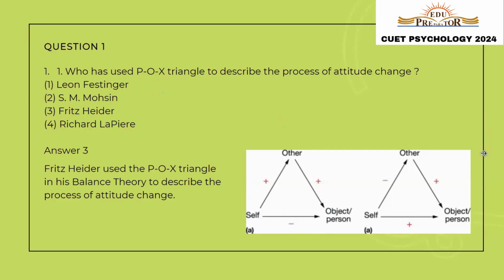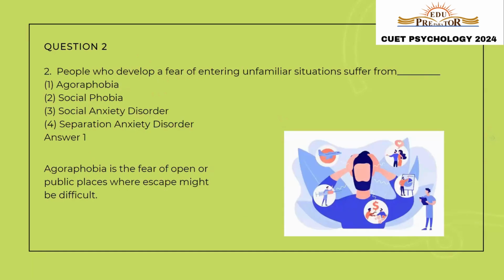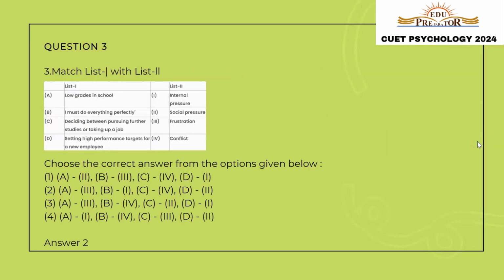With this, let us move on to the second question. People who develop a fear of entering unfamiliar situations suffer from options given are agoraphobia, social phobia, social anxiety disorder, and separation anxiety disorder. So the fear of entering unfamiliar situations is known as agoraphobia. It is option number 1. Let us move to the next question.